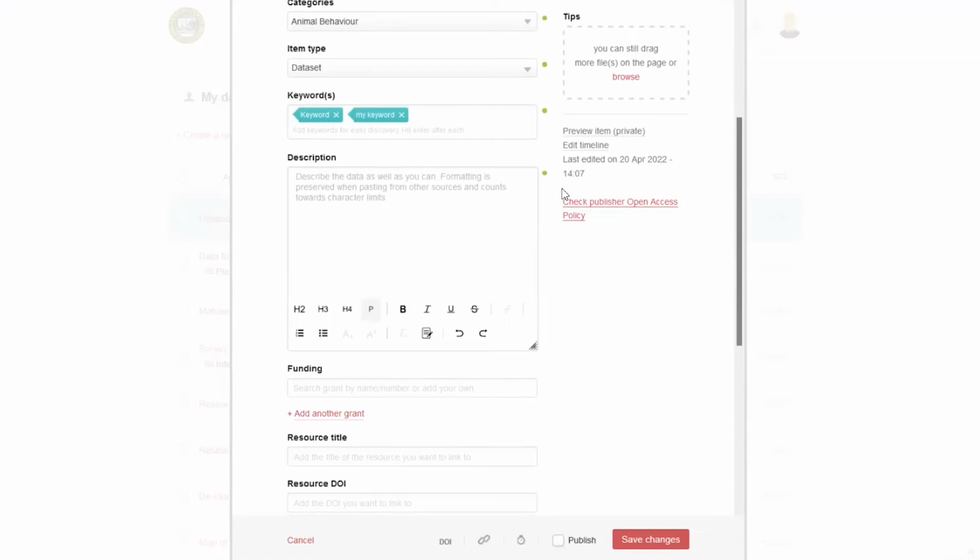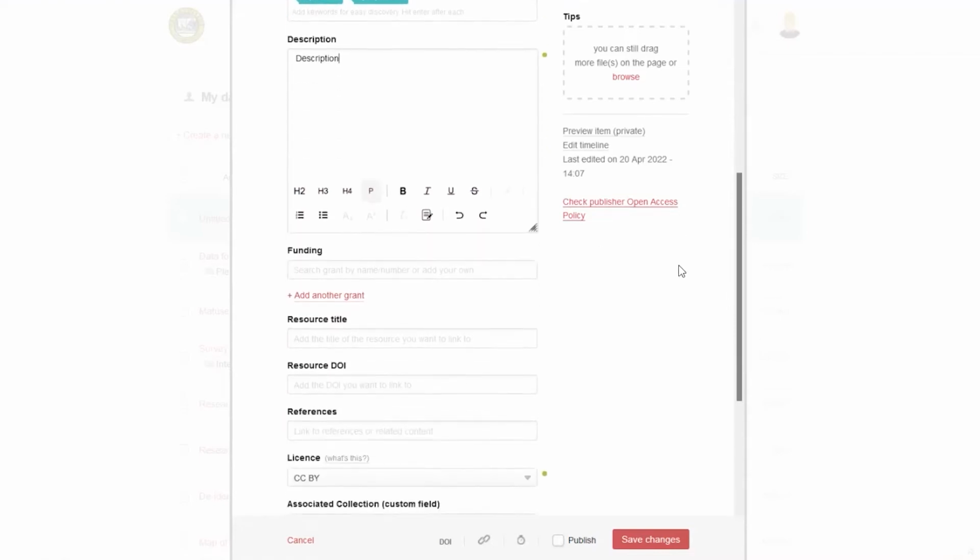Now you're seeing something that isn't launched yet, but will be out in 8 days, I believe. So next week, this new, more advanced description box with a lot of features for formatting. It used to be a lot simpler, but now we can add different heading types, can add links directly into the record, and so on. And you just have to have some. I think right now the requirement is like three characters, but the more descriptive, the better. Help people understand how they can use your research.